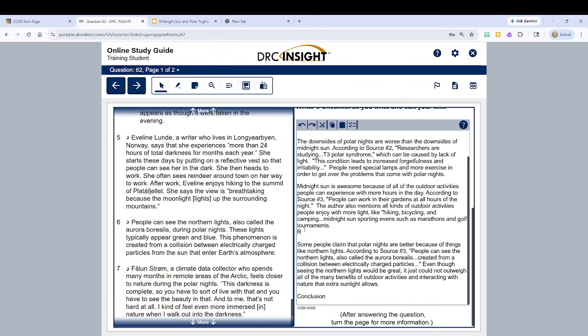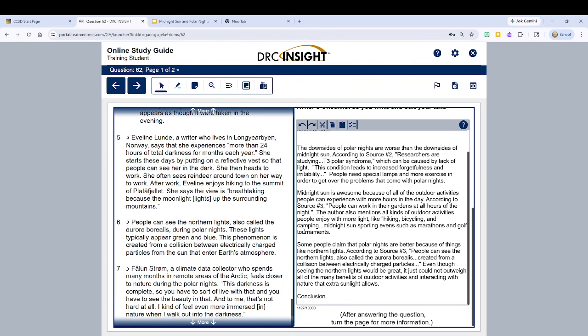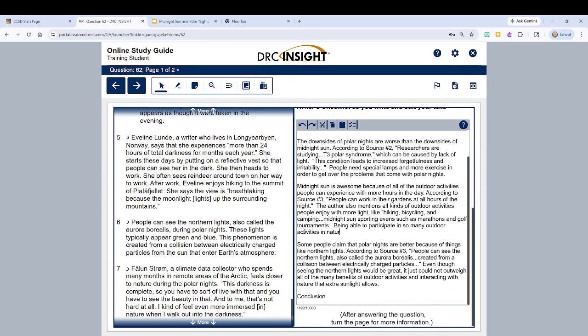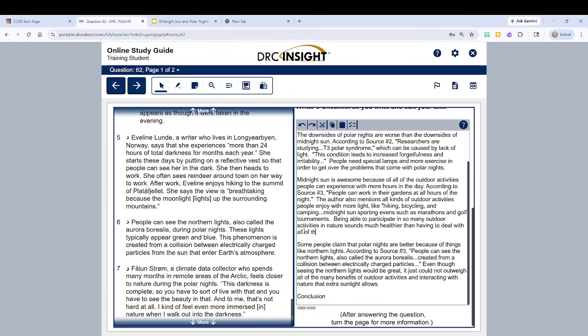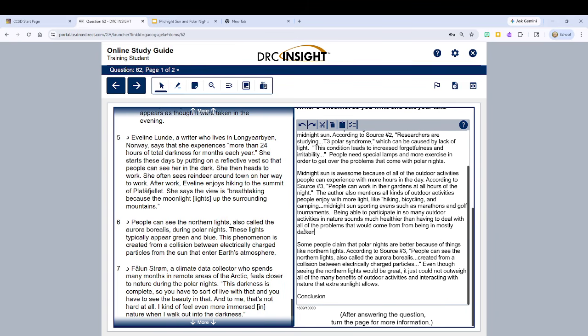So let's see, what else could we say about all of these benefits of the outdoor activities? Perhaps being able to participate in so many outdoor activities in nature sounds much healthier than having to deal with all of the problems that would come from being in mostly darkness.